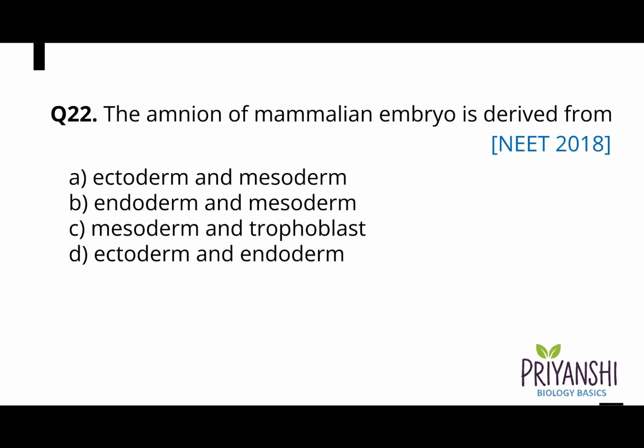Question 22. The amnion of mammalian embryo is derived from A. Ectoderm and mesoderm, B. Endoderm and mesoderm, C. Mesoderm and trophoblast, or D. Ectoderm and endoderm. And the correct answer is option A. Ectoderm and mesoderm.